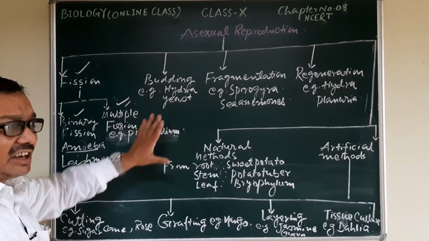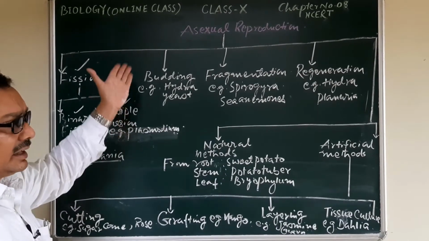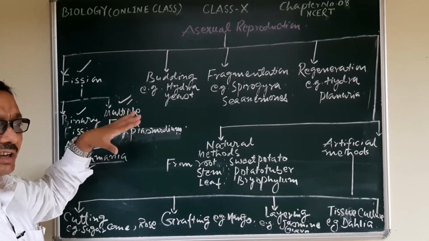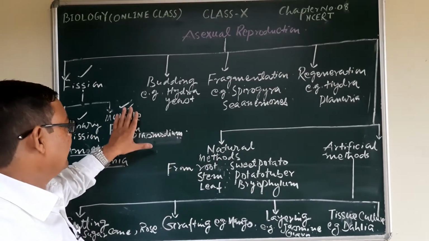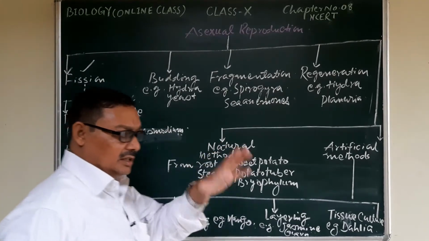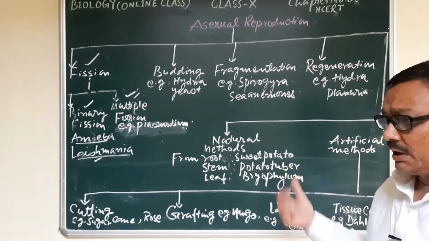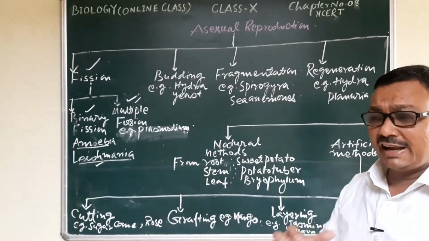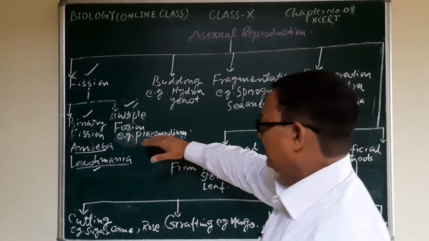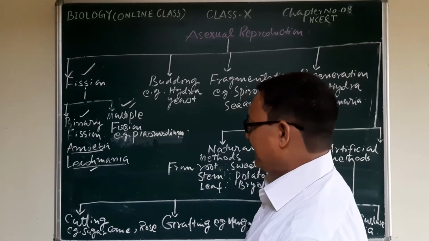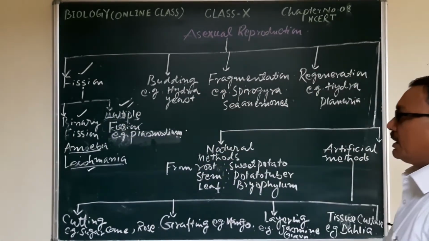They are surrounded by a 3-layered cyst, as you will see when we discuss it one by one. When conditions return to favorable, the daughter nuclei along with the cytoplasm come out and act as single individuals. So you see here in the case of multiple fission, that is why it is known as multiple fission: a large number of divisions.